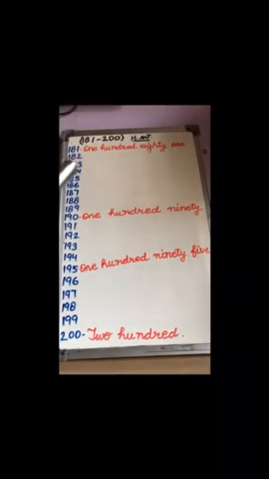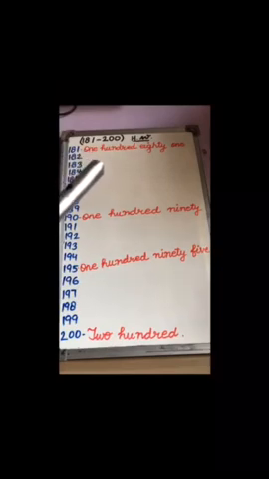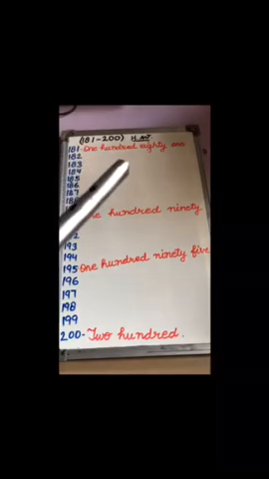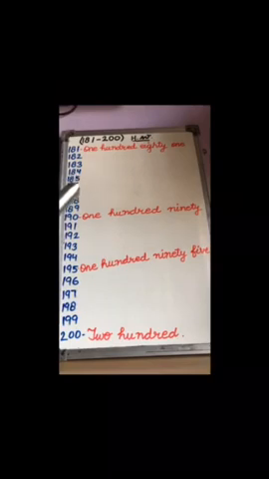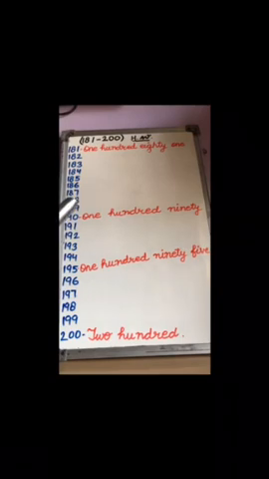So here is 181. How are we going to write it? ONE, HUNDRED, 100, EIGHTY, 80, ONE, 1. So 181. In the same way we will write 182, 183, 184, 185, 186, 187, 188, 189, and then 190.